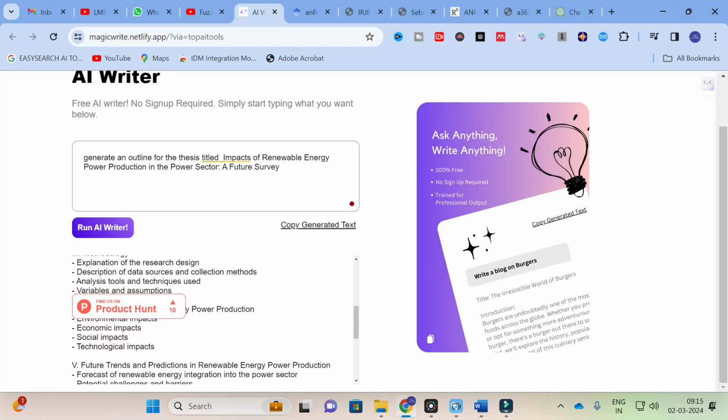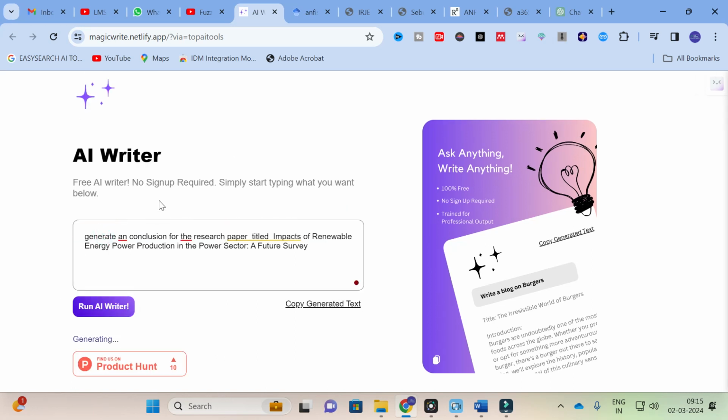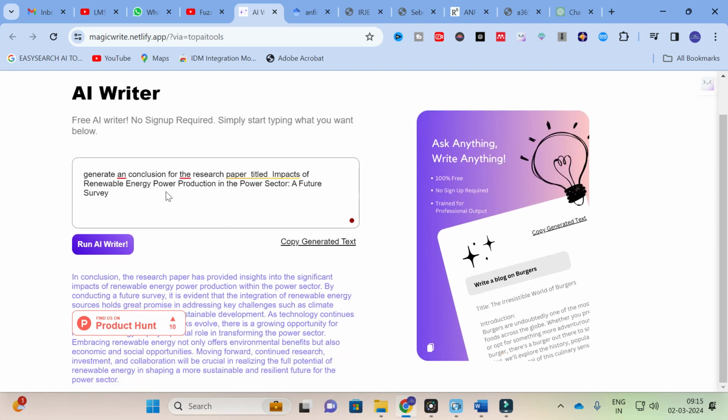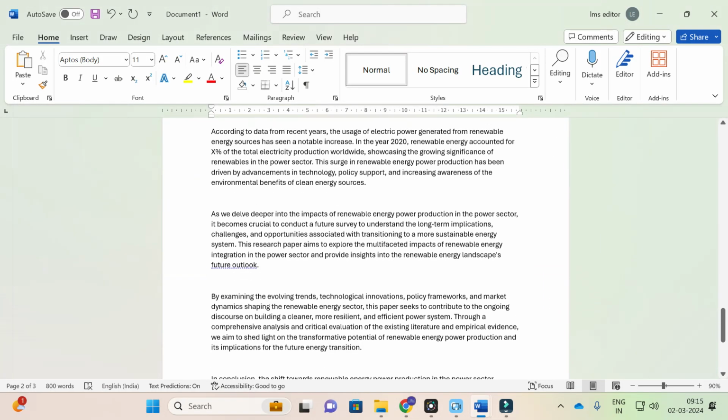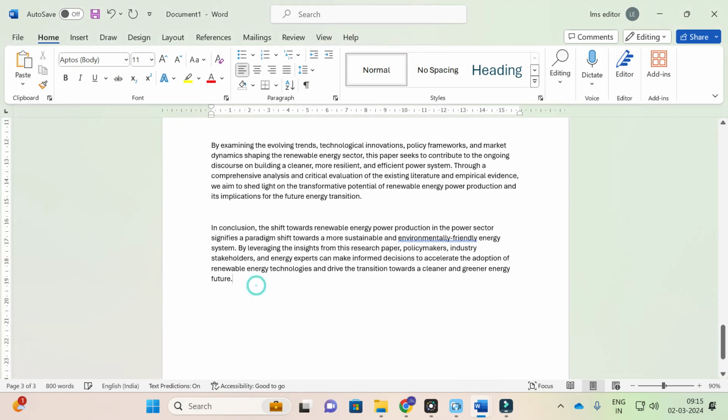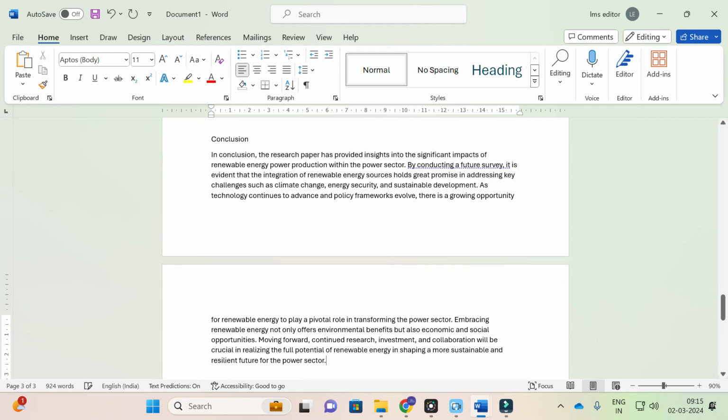Next, let us explore with some other prompt. Next I am going to ask: generate a conclusion for the research paper titled, and I am going to give the same title again. Click on run AI writer. Let us see how it will generate the conclusion. Here you can see that the conclusion for the paper is generated. Copy and paste the conclusion.